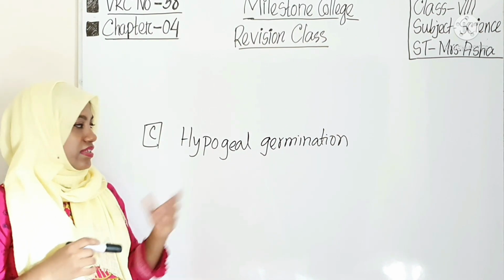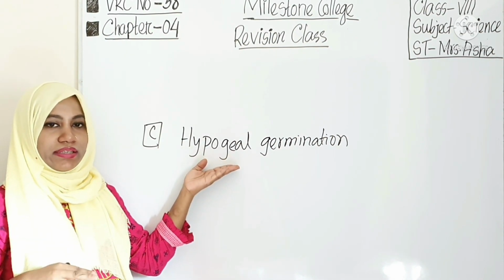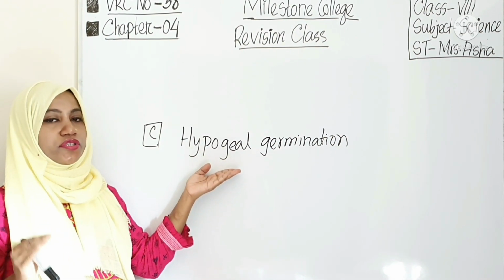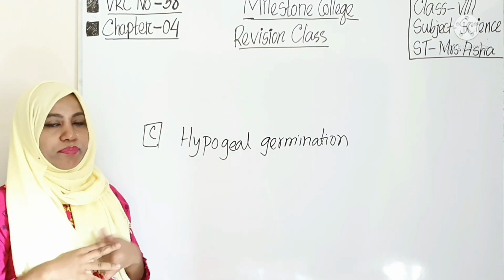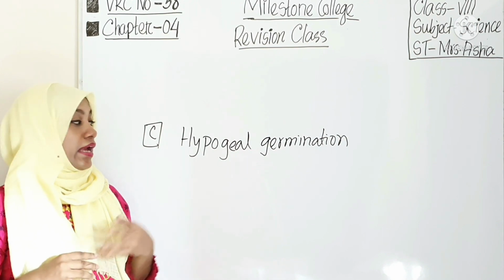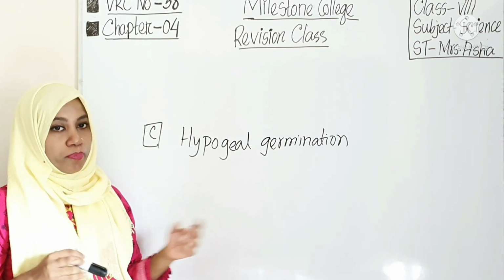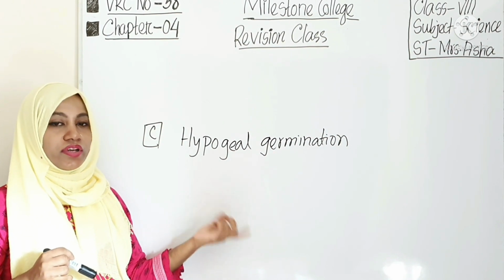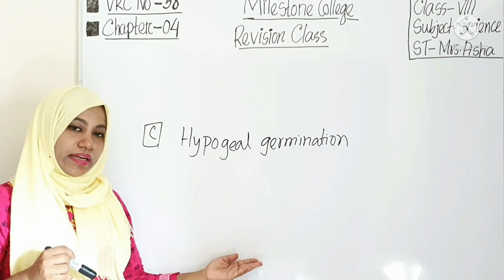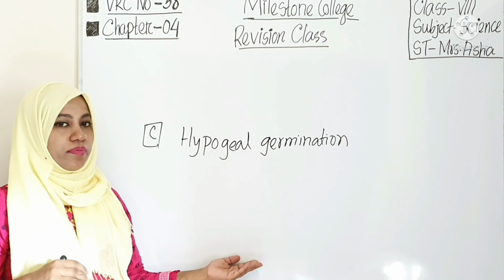So this is the knowledge based part. In paddy, hypogeal germination occurs. Then in the second part you will write all the things, that means the definition, how it occurs, and obviously you have to draw a picture. With the discussion you have to draw the picture, and in this way the answer will be completed.